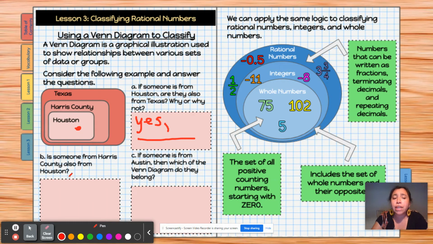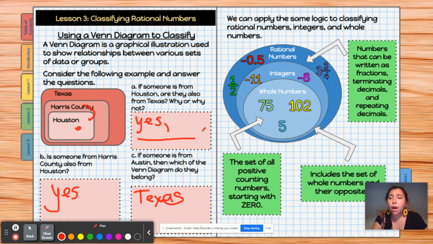B, if someone is from Harris County, are they also from Houston? Absolutely, because it's still part of that county. For example, you have Los Angeles County, and Gardena is the city. So you would have Gardena still part of Los Angeles. So that's still a yes. If someone is from Austin, Texas, which part of the Venn diagram do they belong to? If you look up Austin, Texas on a map, you can see that it is part of Texas, but it's not necessarily part of Harris County. So they would probably belong just in Texas.